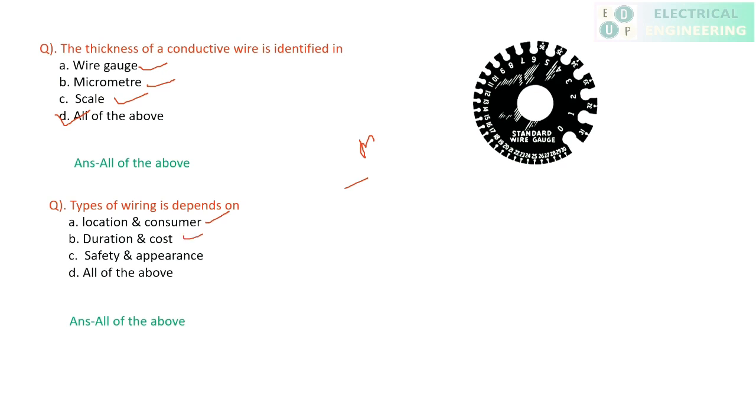Move to the second option, duration and cost. It means for what period of time you want to install the wiring, and accordingly we have to decide the duration, and cost also matters. Suppose a contractor doesn't want to invest a heavy cost on the wiring, then you have to go for very economical wiring. Clear? And this is most important, safety and appearance. Safety is very important while deciding the wiring type, and appearance is also one of the important key factors. So the answer is all of the above.